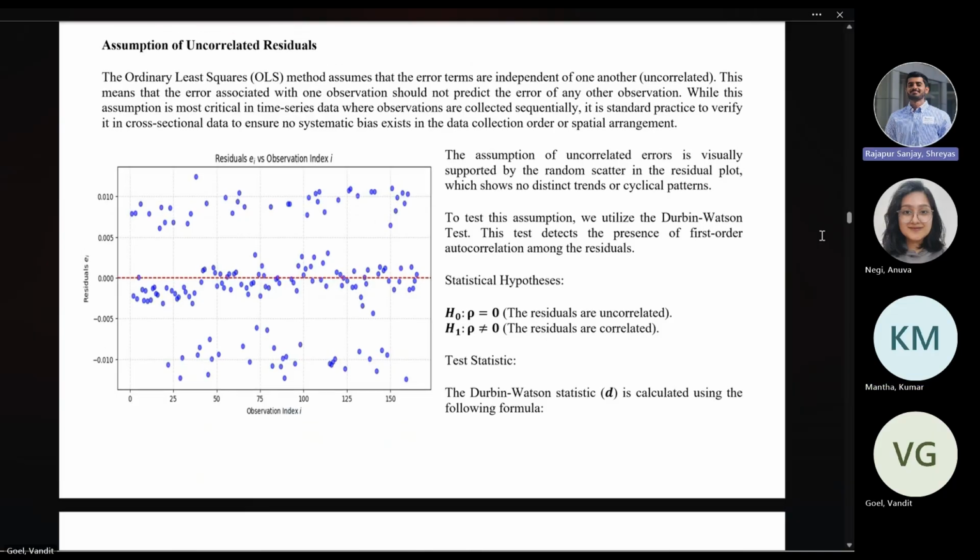Moving on to the next assumption, that is the assumption of uncorrelated residuals. Here we are checking whether the residuals are correlated or not. Usually they're supposed to be independent of each other. So we do this by the visual approach and also the hypothesis approach.